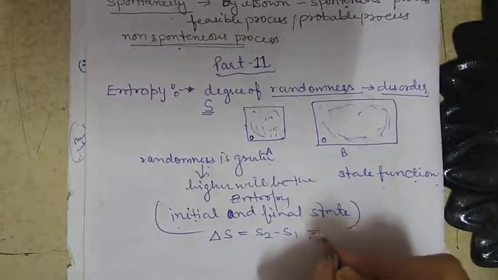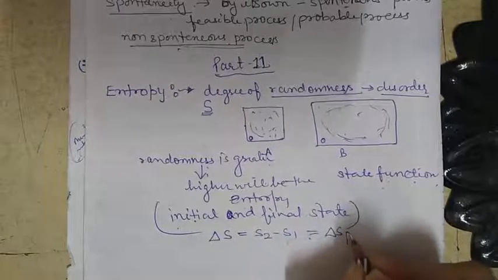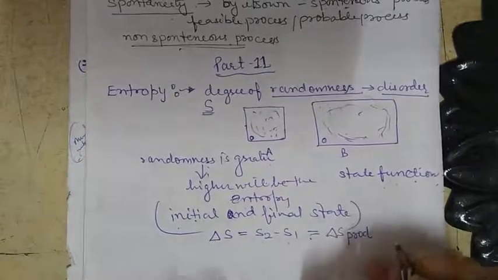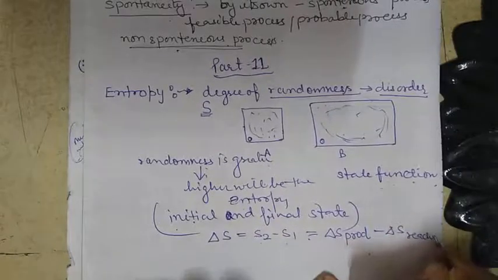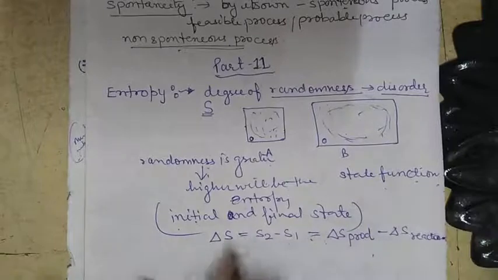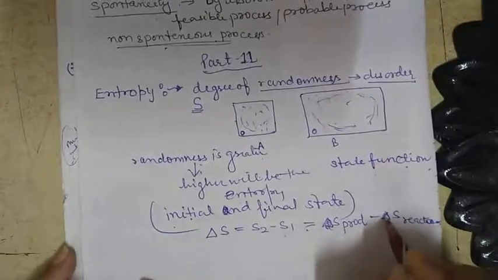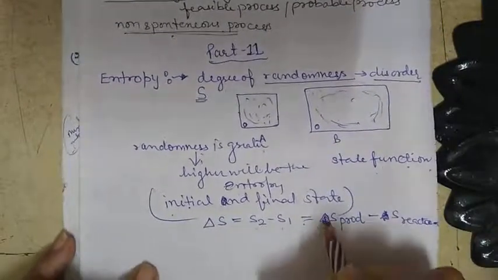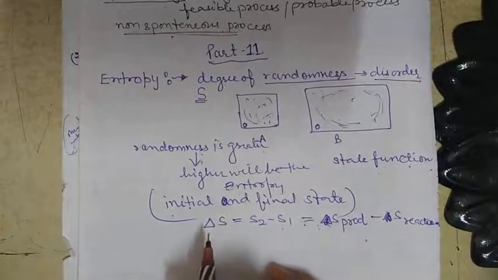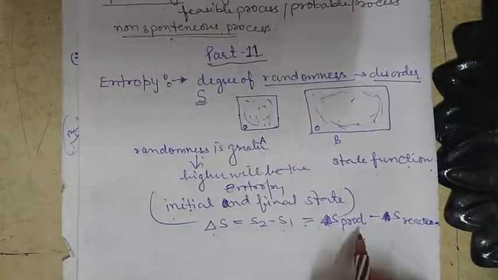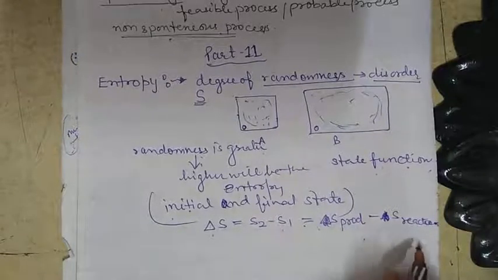Or we can say that delta S is equal to S product minus S reactant. This is S product minus S reactant, not delta S, only S, because delta shows the change and the change we have shown here. So delta S is equal to S product minus S reactant.